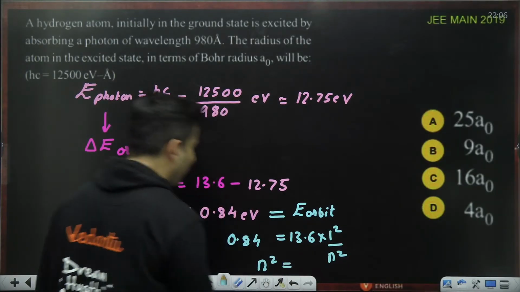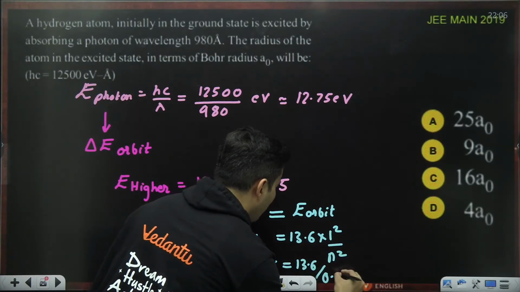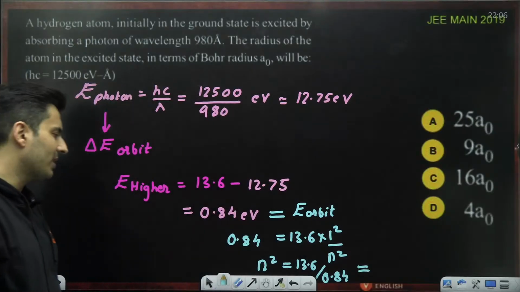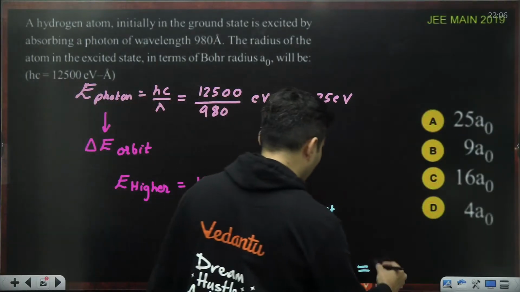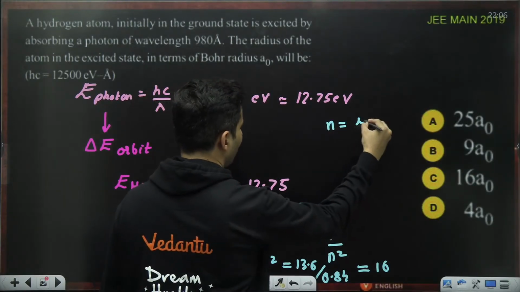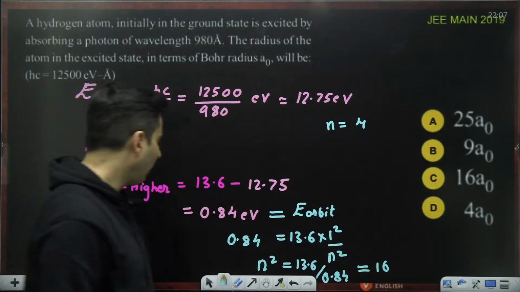From this, your n square will be 13.6 divided by 0.84, which will be how much? Roughly, it's going to come out to be 16. That means our n value is going to be roughly 4. So it is in the fourth principal quantum number.